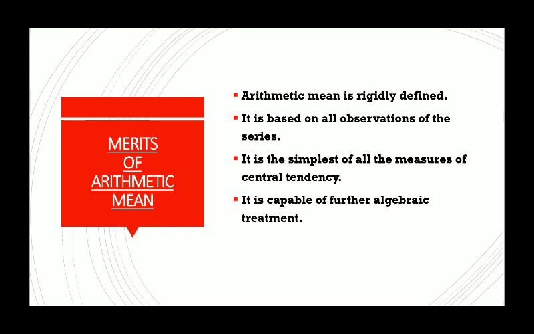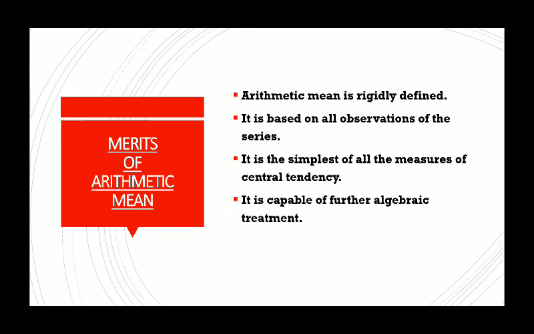Further algebraic treatments can be done, we can calculate the combined mean and all. Apart from these four, there are many other merits as well, like it is a relatively stable measure of central tendency, because it is least affected by the changes in the sample of a series. Secondly, arithmetic mean can be used as a good basis of comparison because it is stable, certain, and it's a typical representative of a series.